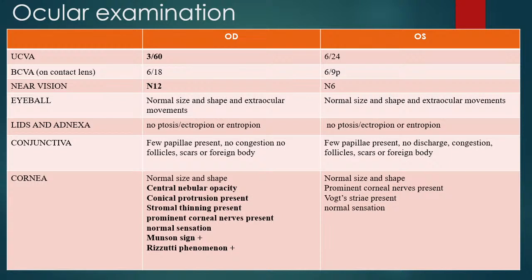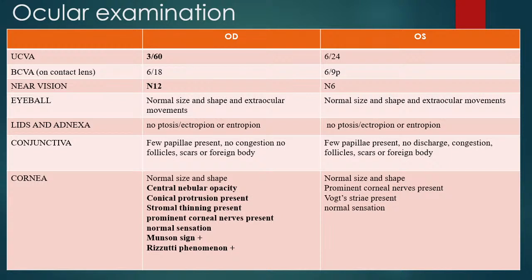On further examination, in the conjunctiva, few papillae were present in both the eyes, but no active congestion. In the examination of the cornea of the right eye, we see a central nebular opacity with conical protrusion. There is also stromal thinning and prominent corneal nerves.